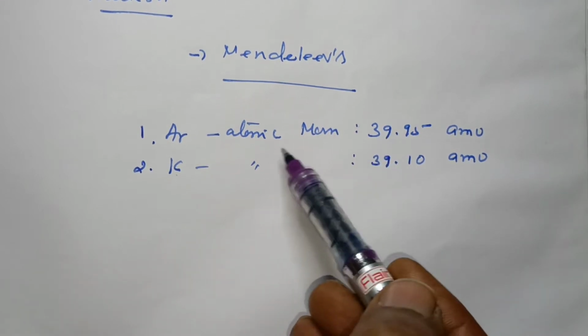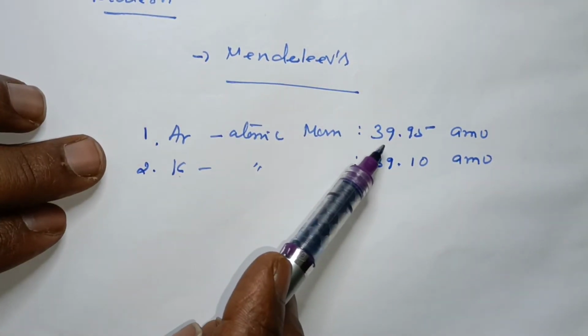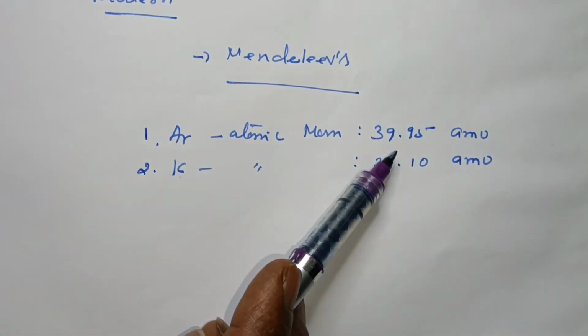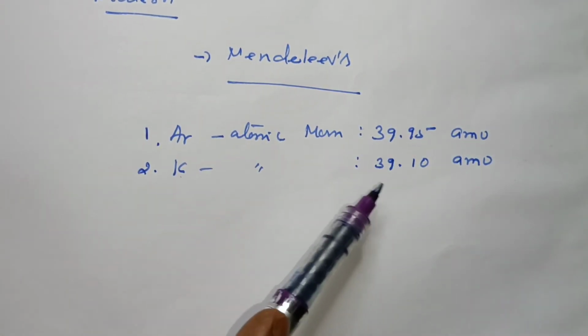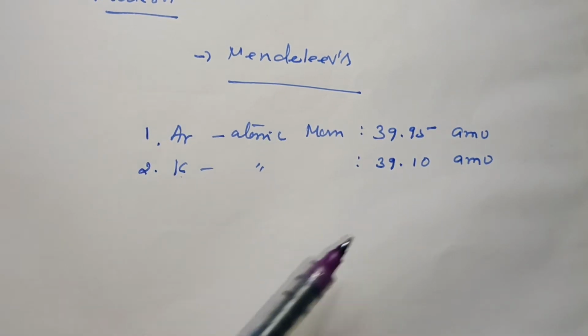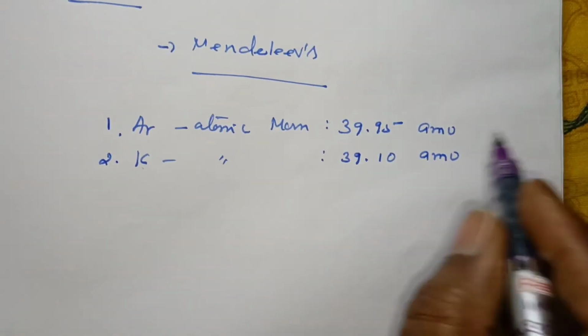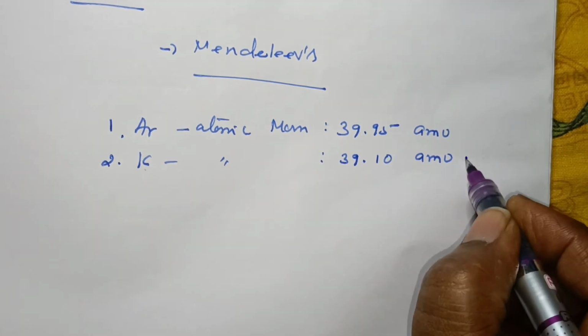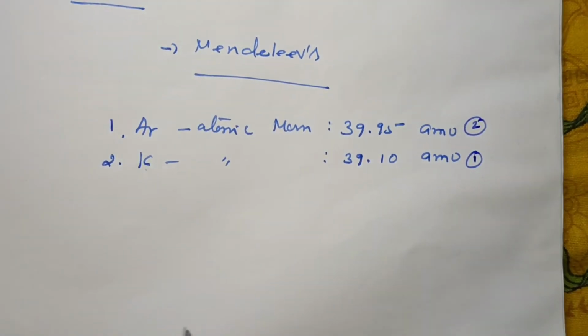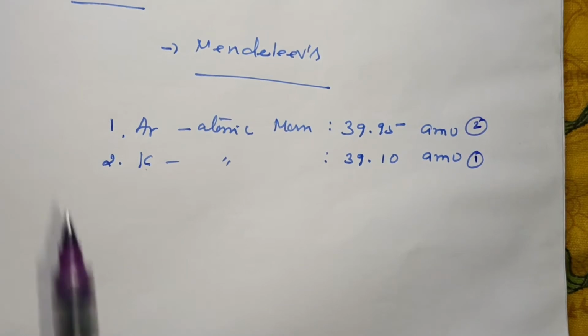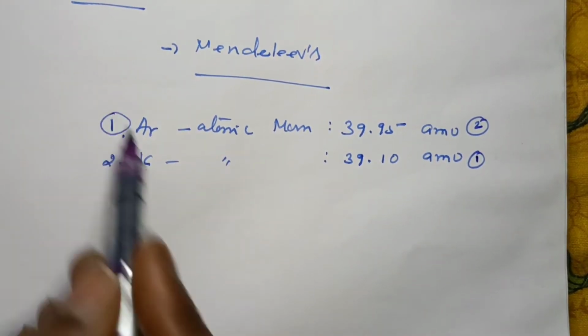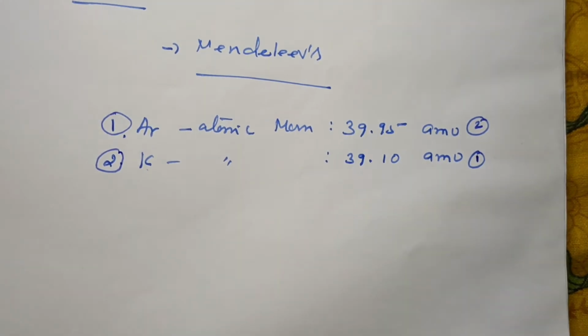Based on atomic mass, 39.9 is the maximum and 39.1 is the minimum, so by atomic mass order potassium would be number 1 and argon number 2. But in the periodic table arrangement, argon is number 1 and potassium is number 2. This was a difficulty in Mendeleev's periodic table.